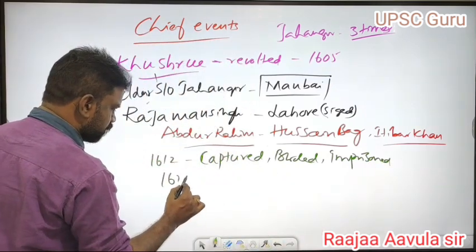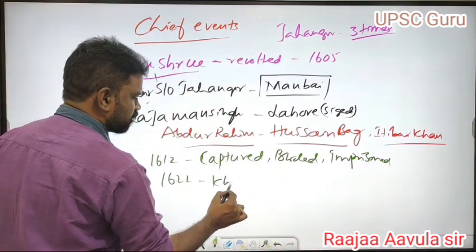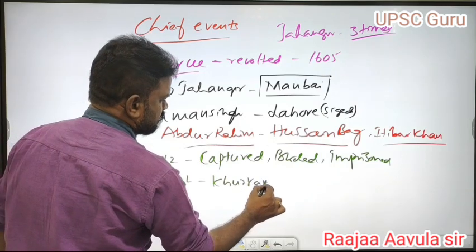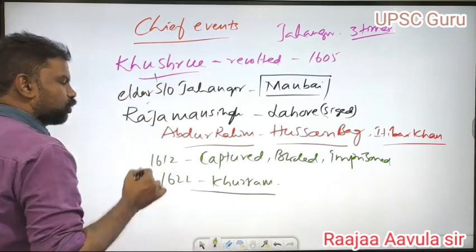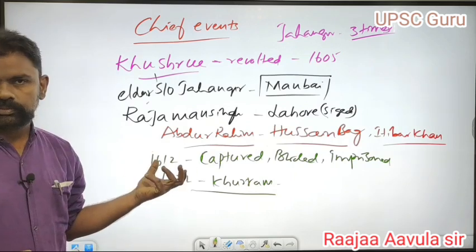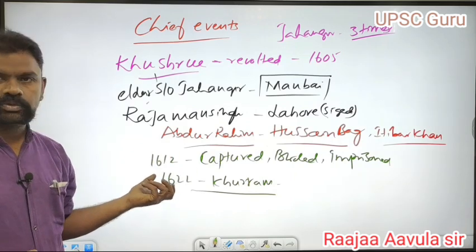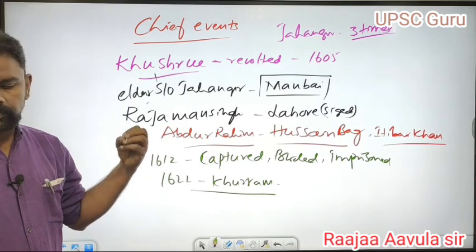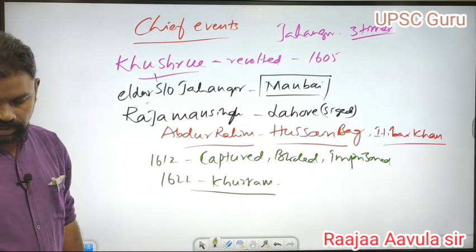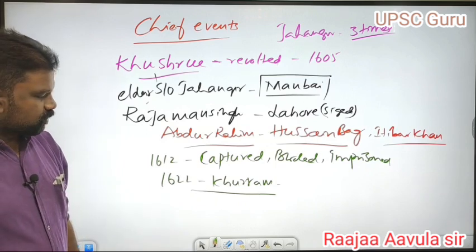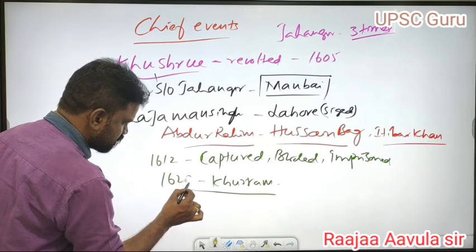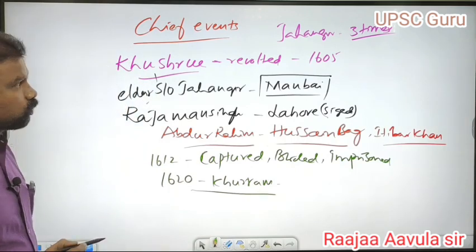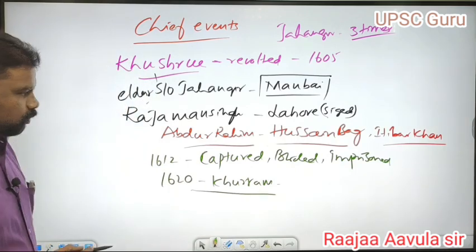Khurram, the third son of Jahangir, gave poison to Khusru, and Khusru died. It was 1620, not 1622, that Khusru died at Burhanpur.